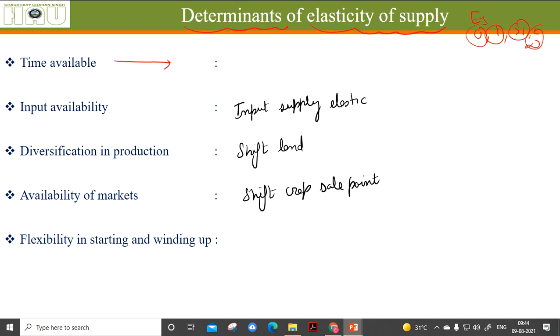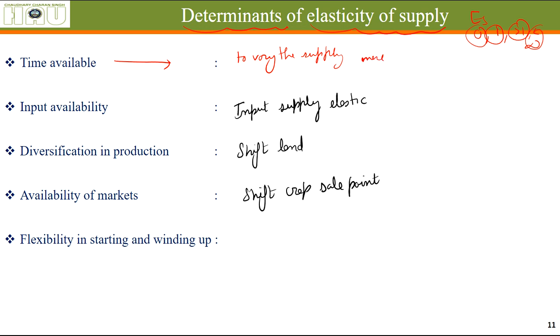When the time available to vary the supply is more, that means let's say the price of mustard has increased by 5% right now. Okay, when the time is less, let's say it just increased for a day, we would be able to increase the supply by only a small quantity. But when the prices stay for a longer time, we will be able to vary the supply by a larger quantity.